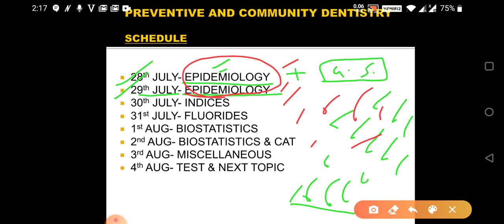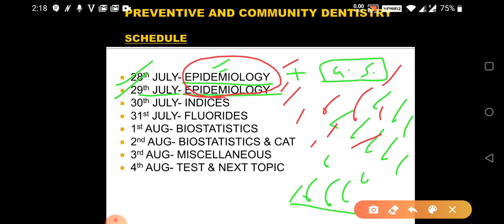So once you are done with epidemiology, basic, just go through the PDF that I have sent you in the group. That includes the questions from the dentist. If you don't have time, read out only the circled part. There are extra questions that are not there in the pulse but there in the dentist, and pick them up. 10 minutes, done. This chapter from the dentist is done.